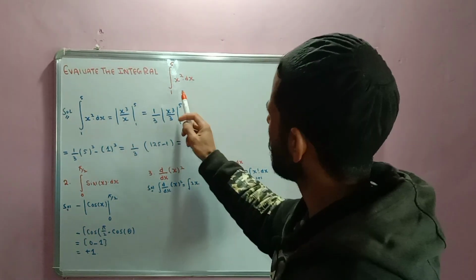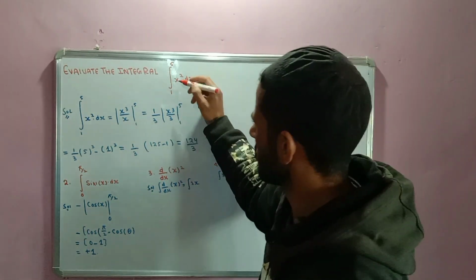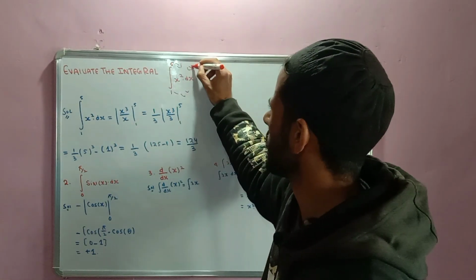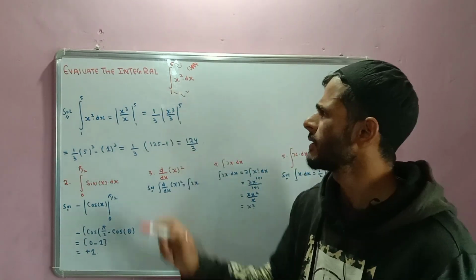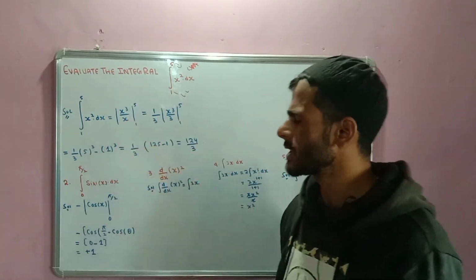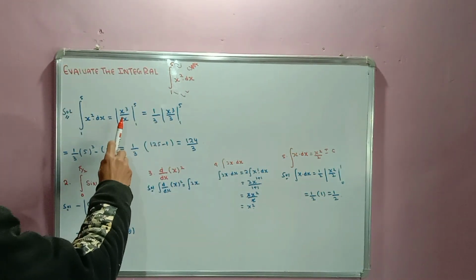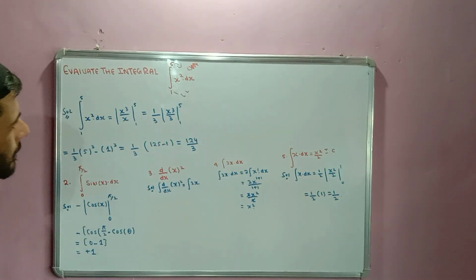Evaluate the integral from 1 to 5 of x square into dx. This is called the lower limit and this is called the upper limit. So the integral from 1 to 5 of x square dx is equal to x cube divided by 3, from 1 to 5.